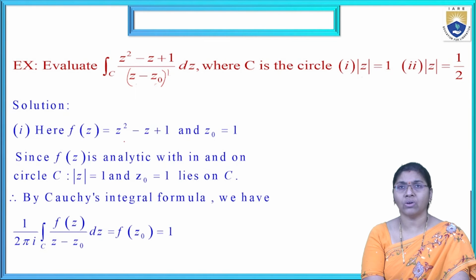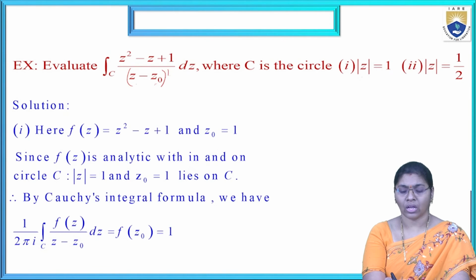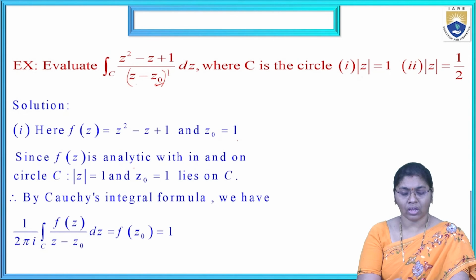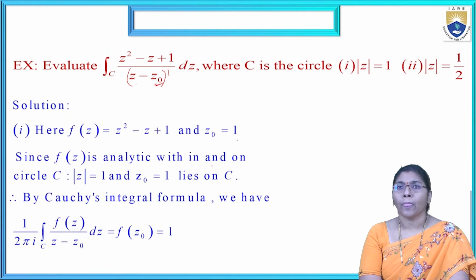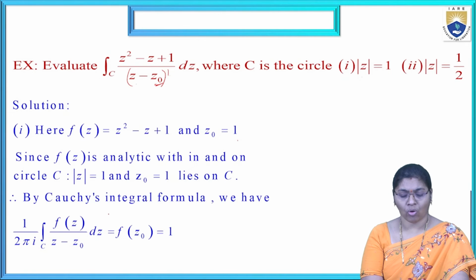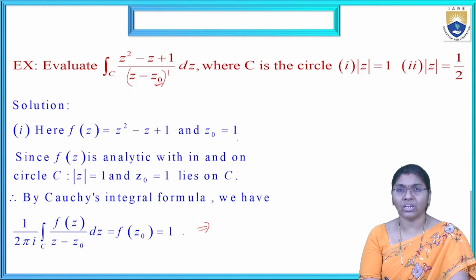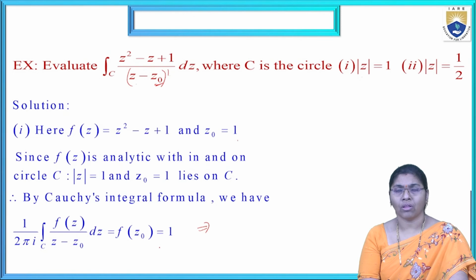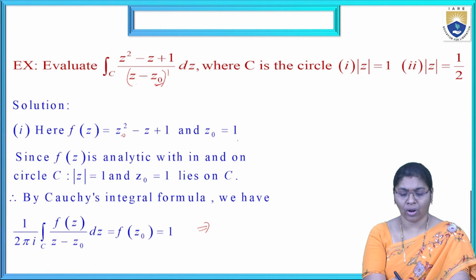Okay, now f of z equals z square minus z plus 1, and we consider z naught value as 1, since none is given. Since f of z is analytic within and on the circle C, |z| equal to 1, and z naught equal to 1 lies on C, we apply Cauchy's integral formula. f of z naught means 1 minus 1 plus 1; both cancel, only 1 is there.